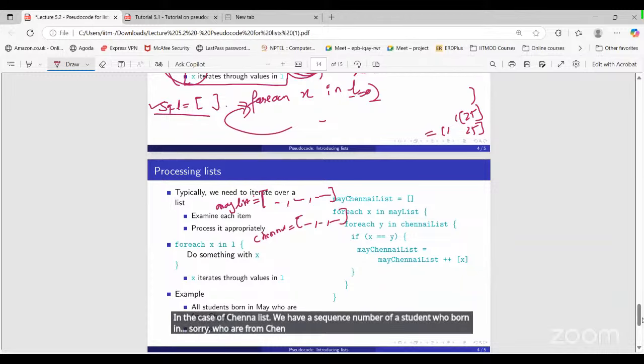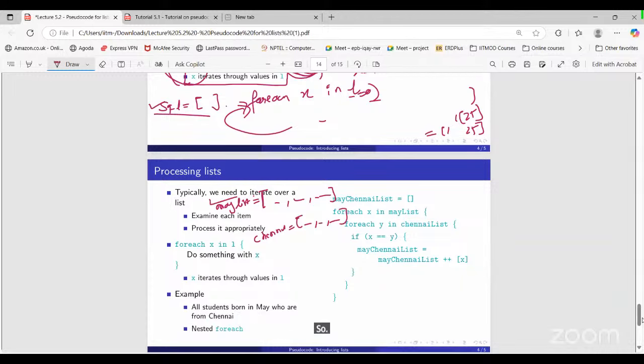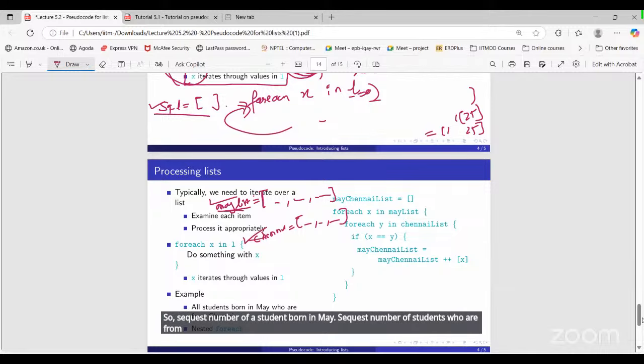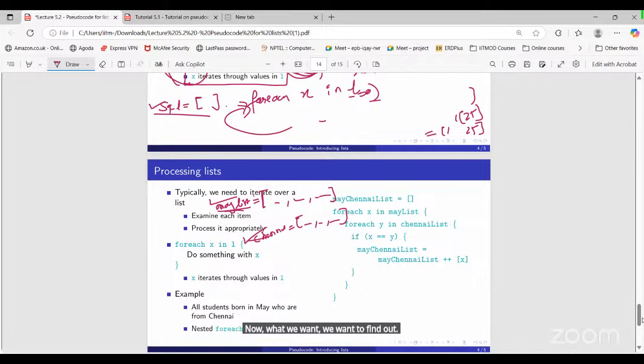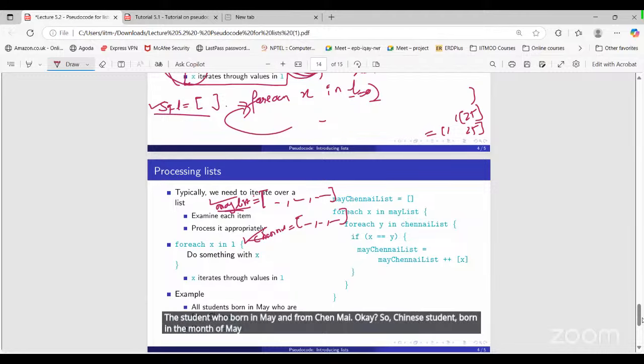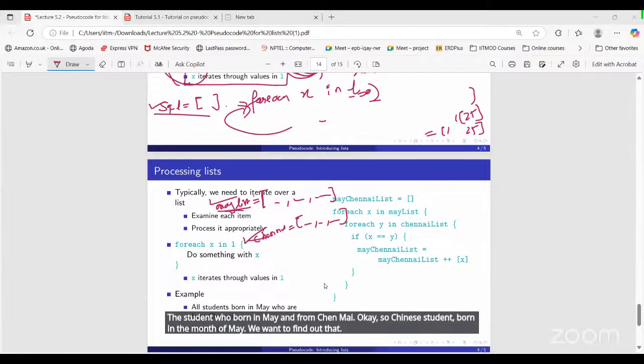Now what we want to find out and store are the students who were born in May and are from Chennai. So, Chennai students born in the month of May. We want to find that out.